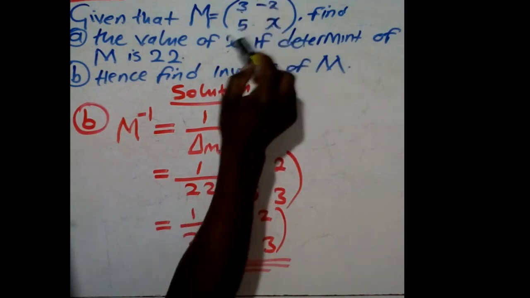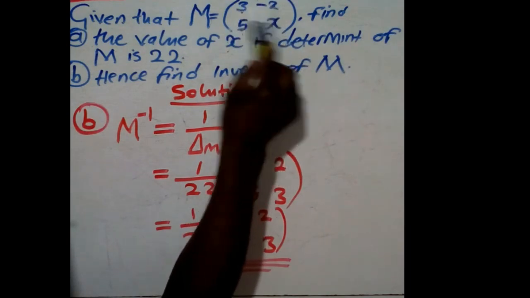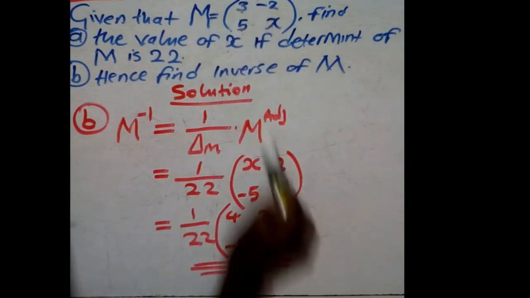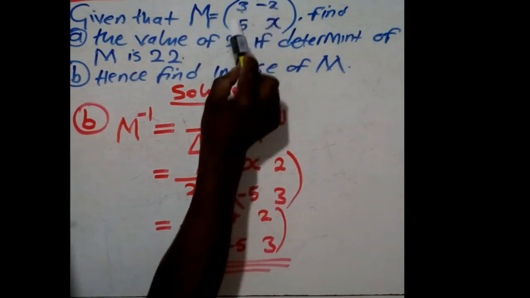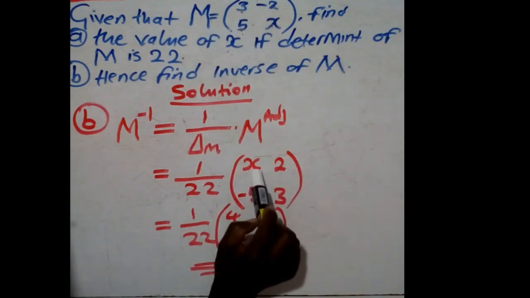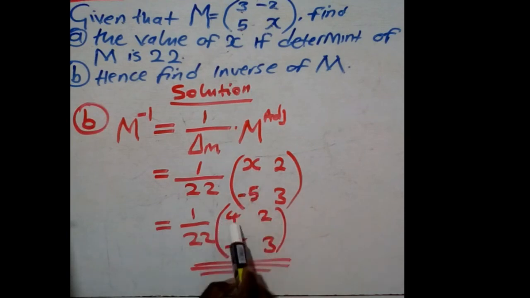In the minor diagonal, we change the signs. This 3 comes here, this x goes up. This is what we have here. This becomes positive, this becomes negative. But x is known, x is 4. So in the position of x, we write 4. Hence we have 1 over 22, and that. This is how we get the inverse of matrix M.